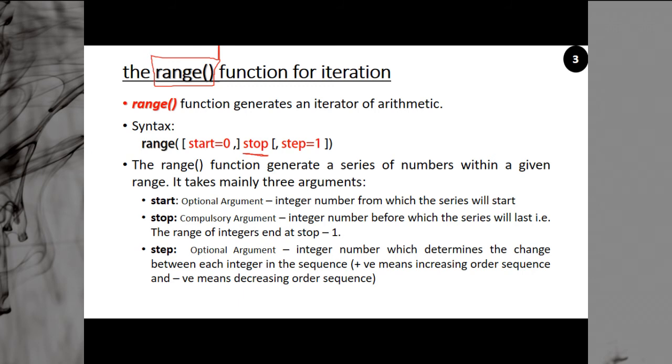And step is again an integer number which determines the change between each integer in the sequence. Like from the first value, how the second value will be derived, how the third value will be derived. It is the difference between two consecutive values of the series. If it is positive, your series is in ascending order. If it is negative, your series is in descending order. If you use fractional numbers, it will ignore them and will not perform any operation.